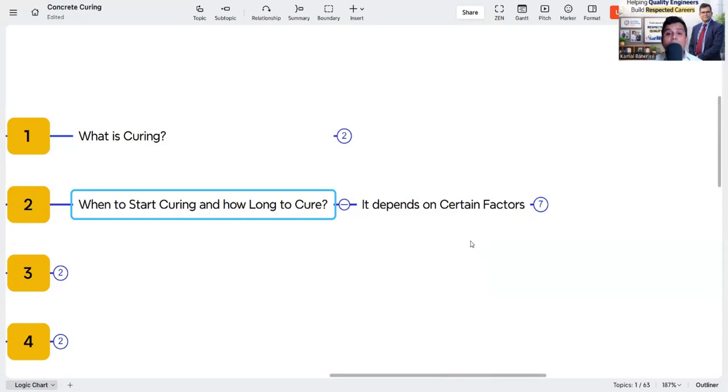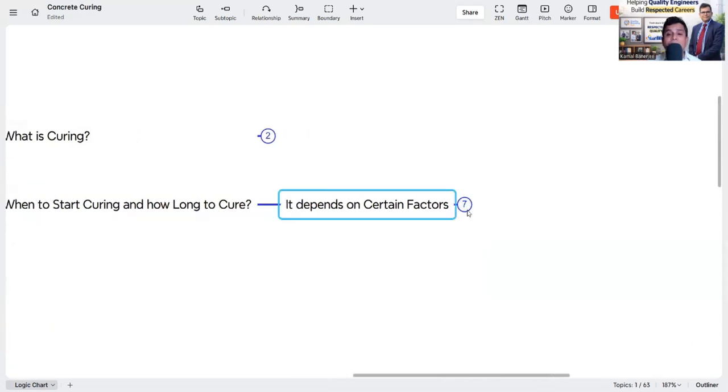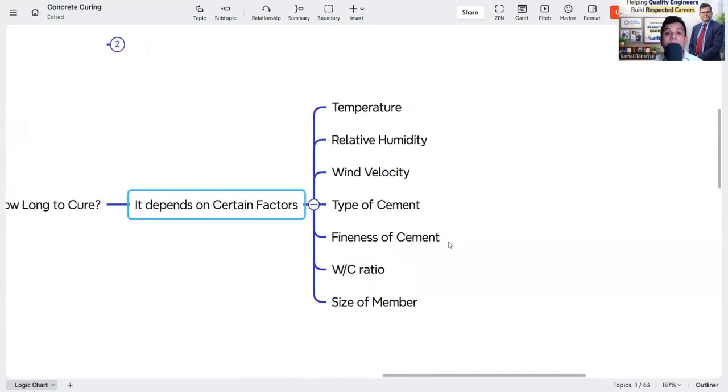It depends on certain factors. So what are the factors? The factors are temperature, ambient temperature as well as concrete temperature, relative humidity, and wind velocity. These are already discussed with the nomogram: if these three parameters change, the rate of evaporation changes. And if the rate of evaporation has changed, we need to include the concrete curing in a different manner. So these three are very huge.